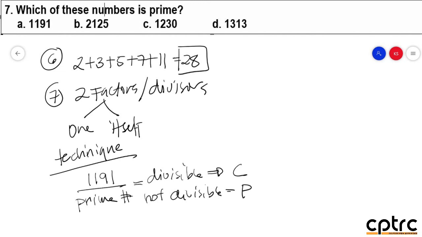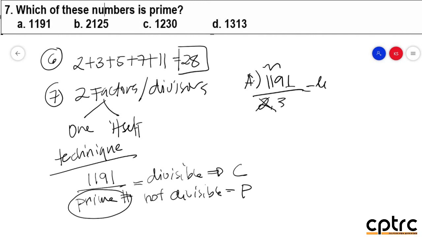Hindi ko gets yan. O, sampulan natin ha. Letter A tayo. 1191, i-divide mo siya by 2. Divisible ba siya? Hindi. Kasi sabi ni rule number 2, dapat ang last digit po is even number. Ang last digit po dyan is 1. So, prime number po ang i-divide mo. 2 po yung mauna. So, hindi siya divisible. 3. 1191, divisible ba siya by 3? Paano malaman divisible siya by 3? You add all the digits. 1 plus 1 plus 9 plus 1, that would be equal to 12. Si 12 po ba is divisible by 3? Yes. So, therefore po, that number is divisible by 3. Therefore po, that number is what? Composite.